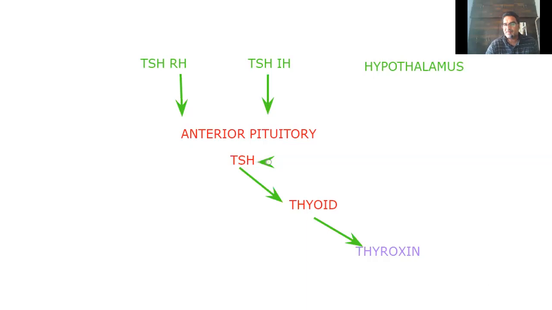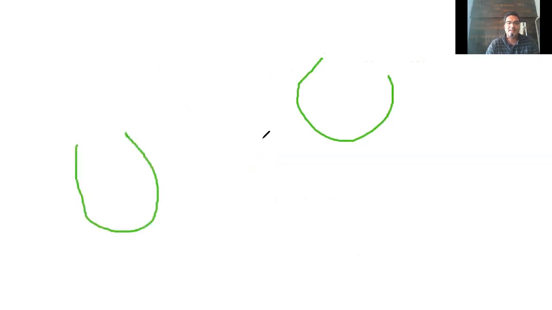The last example, which we got in the 2016 examination, is GnRH, the gonadotropin hormone. Let me draw the same here. This is the hypothalamus, and this is the anterior pituitary gland, which you may know releases hormones. Let me draw the capillaries first.